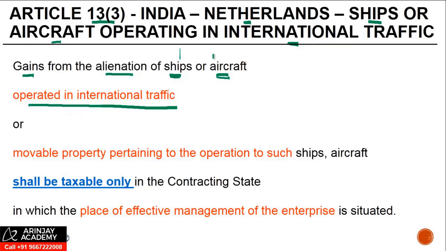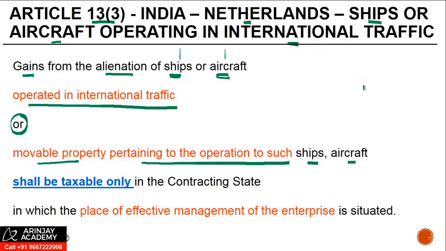We're not talking about all ships or all aircraft. It is only the ones which are operated in international traffic, or movable property pertaining to the operation of such ships or aircraft. So if you sell the ships operating in international traffic, if you sell the aircraft operating in international traffic, or you sell movable property pertaining to the operations of ships or aircraft which are operating in international traffic, this is where you are taxed. But if these ships or aircraft are operating in domestic traffic and these are transferred, then it is not covered as a part of Article 13.3.